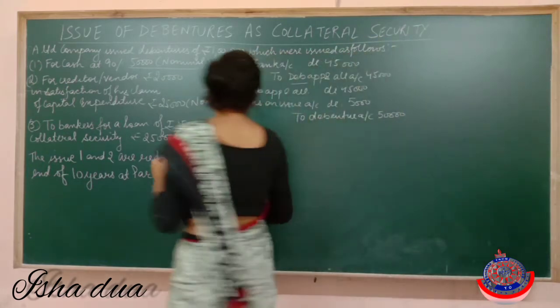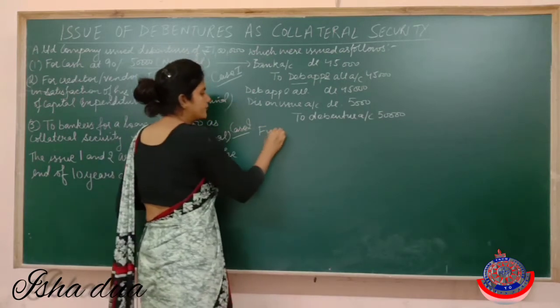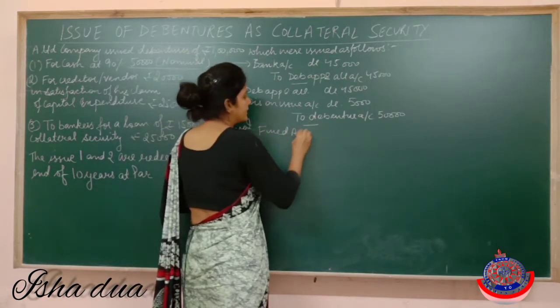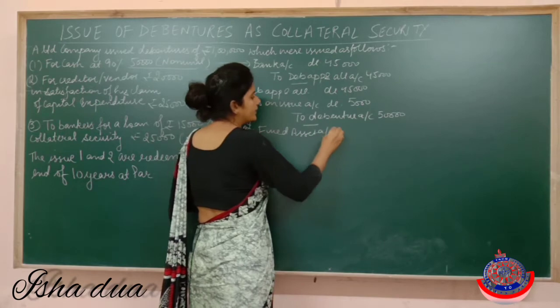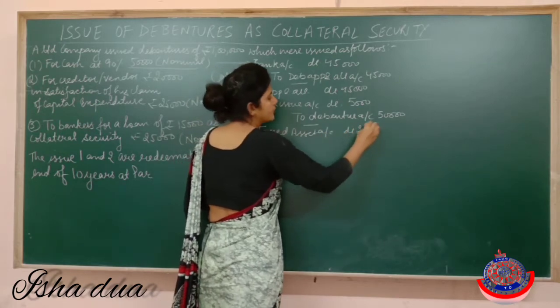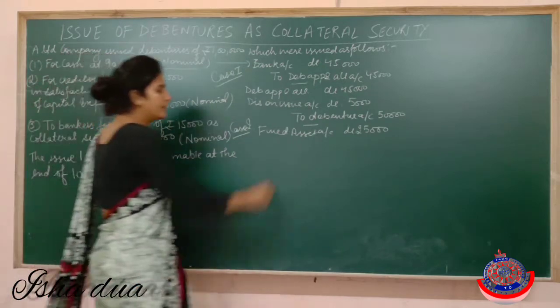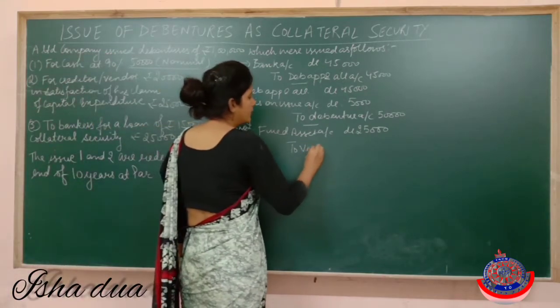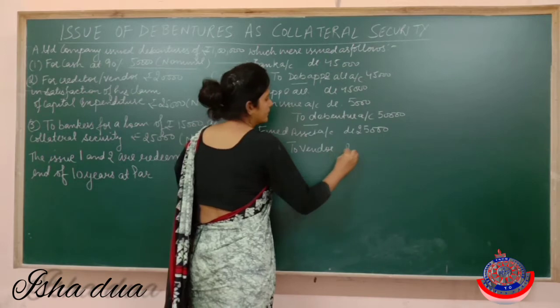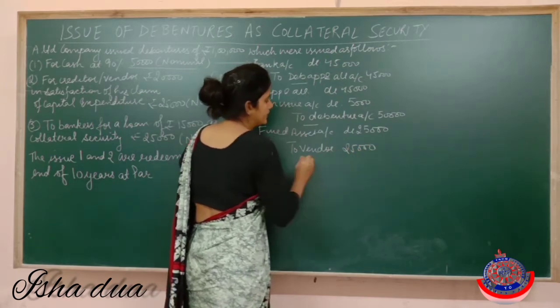Got it? As I have purchased a fixed asset, so fixed asset account will be debited, as the asset will come into the business. Got my point? We have purchased the fixed assets from a vendor. So entry will be this.